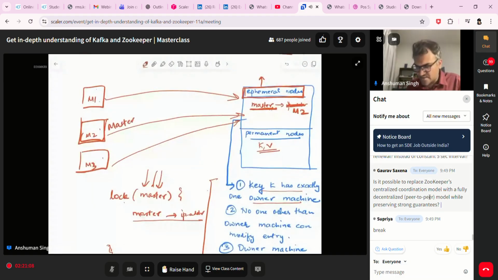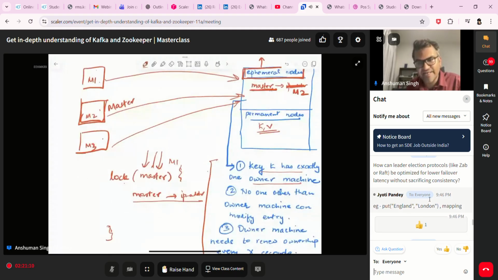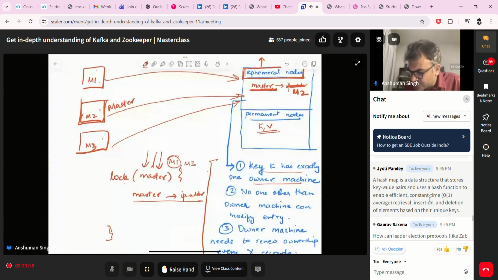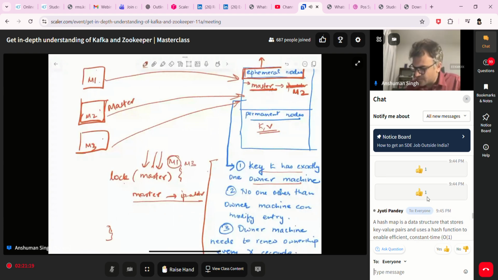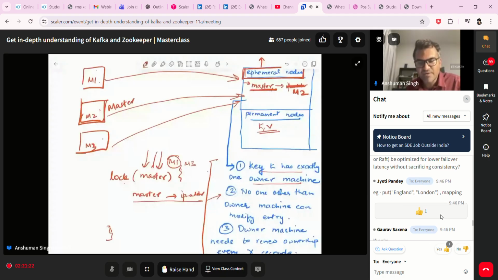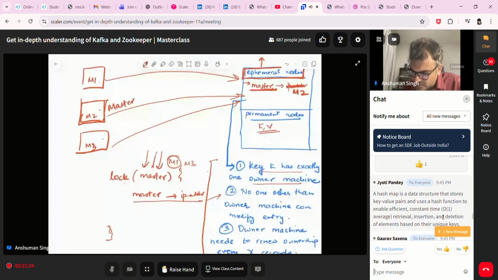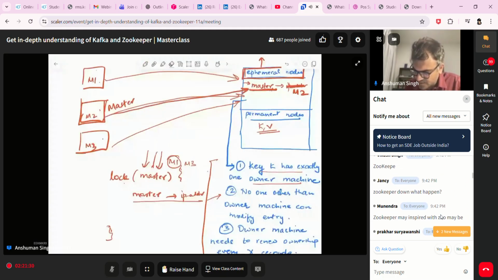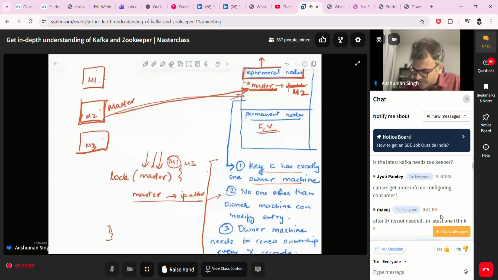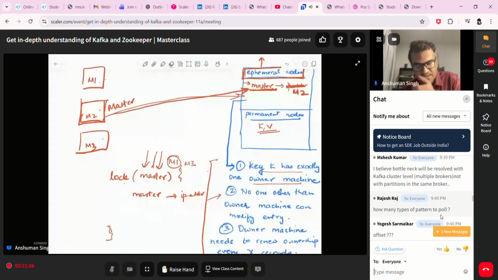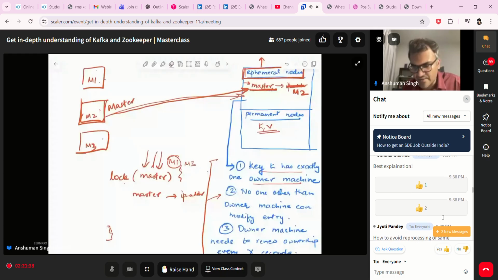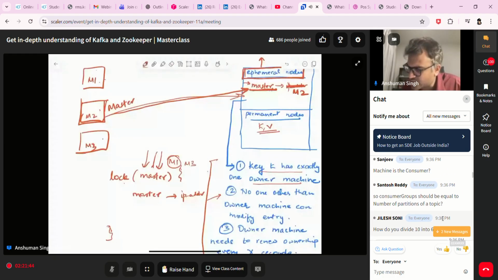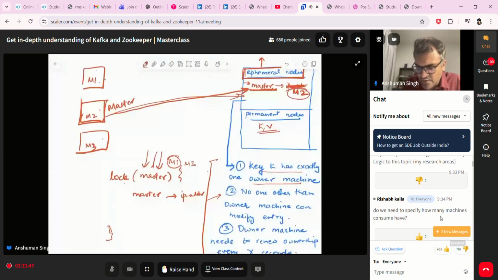The other 2 requests, from M1 and M3, were waiting till this was done. Now M1 will acquire the lock, go in, and try to modify the entry for master, but it can't. This violates rule number 2. So ZooKeeper will say, look, the owner of this entry is M2. You are not the owner. So M1 tries to modify this entry, but it fails because it's not the owner. M1 gets an error, and hence M1 knows I am not the owner. If M1 wants to know who is the owner, it can go and read the value. The value is M2. Now M1 knows that I am a slave.